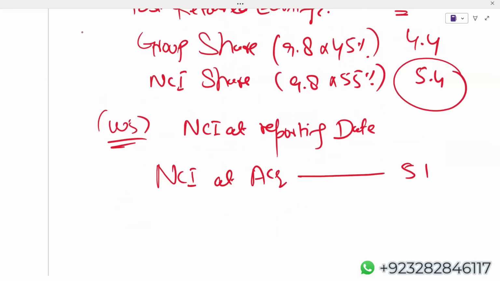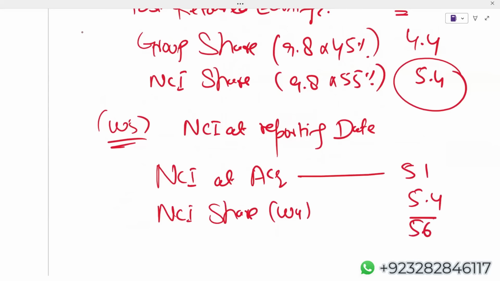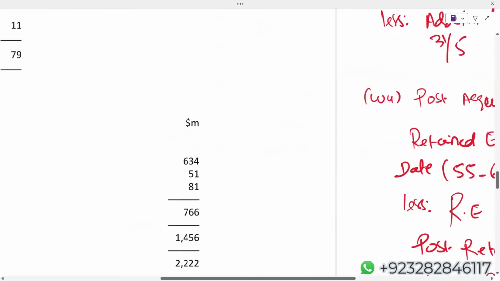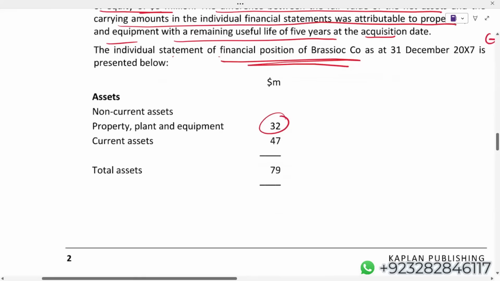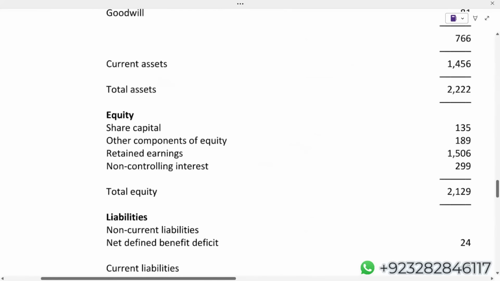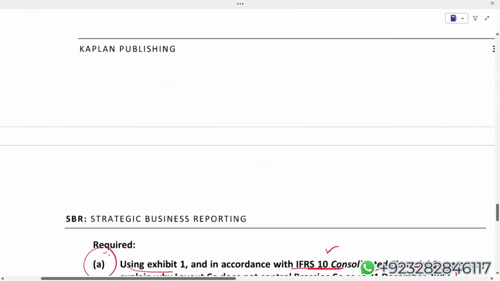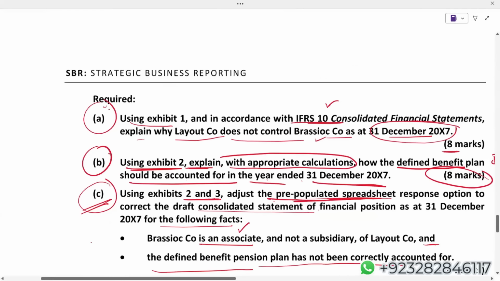There's no other information. NCI share which I'm getting from working 4. So we will eliminate from NCI this 56.4. Anything else? Let's see. Nothing at all.